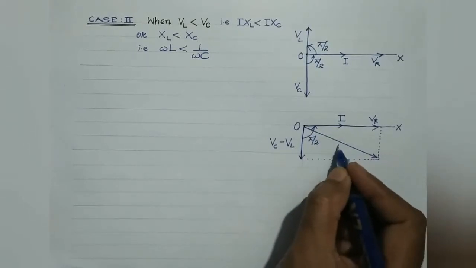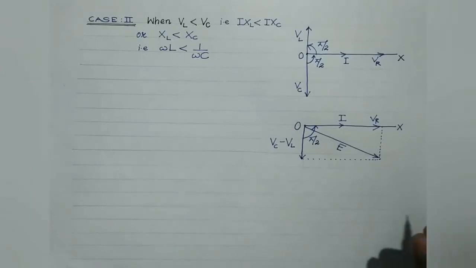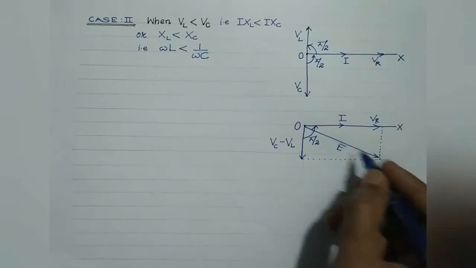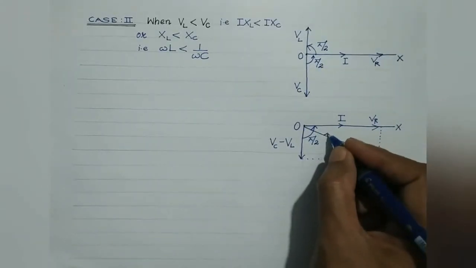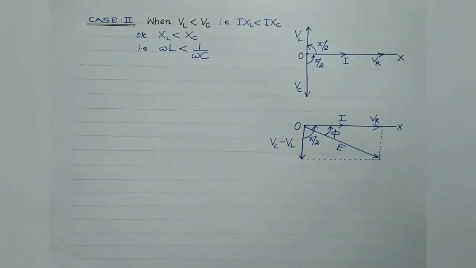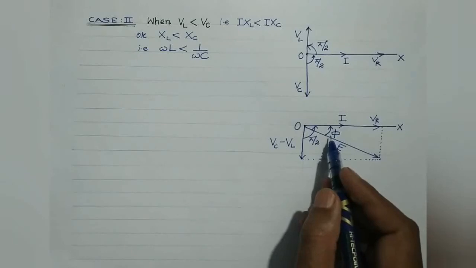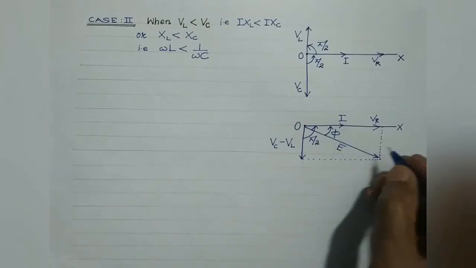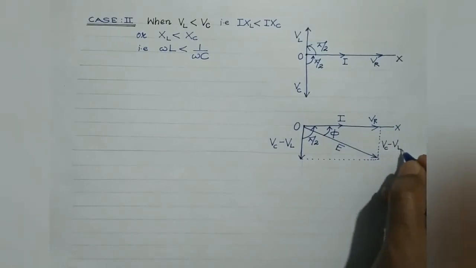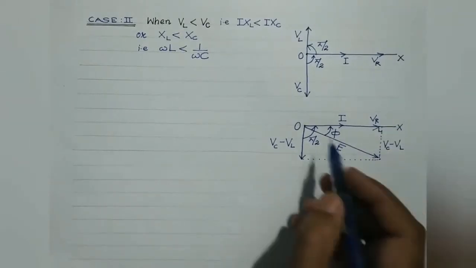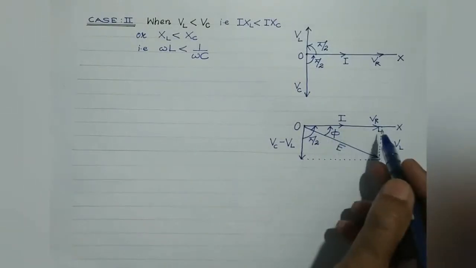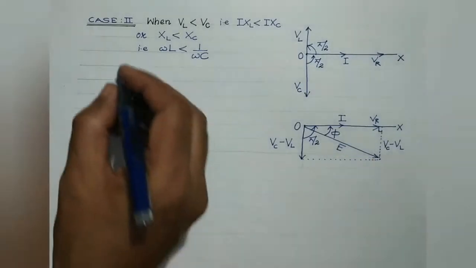This is E. So it's pretty evident, students, in the LCR series circuit, when VC is greater than VL, the instantaneous applied EMF lags behind the current by phase angle phi, right? So we are supposed to determine the expression for this phase angle phi. Since it is a parallelogram, the opposite sides must be equal, and this is 90 degrees, isn't it? So we can consider this right angle triangle. So tan phi would be equal to perpendicular by base. So let's try to find out the expression for phi.